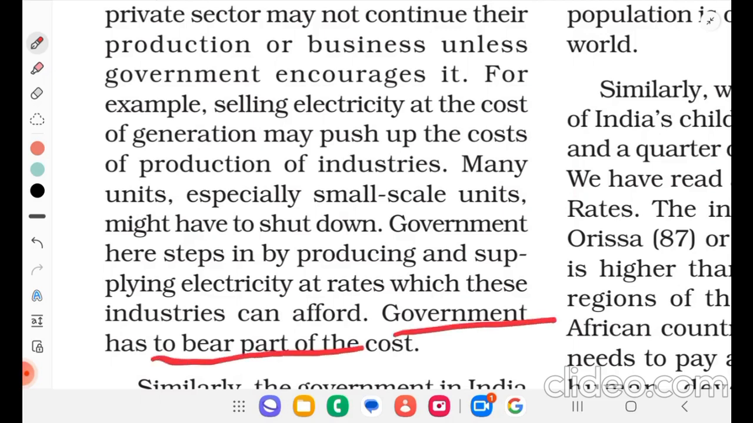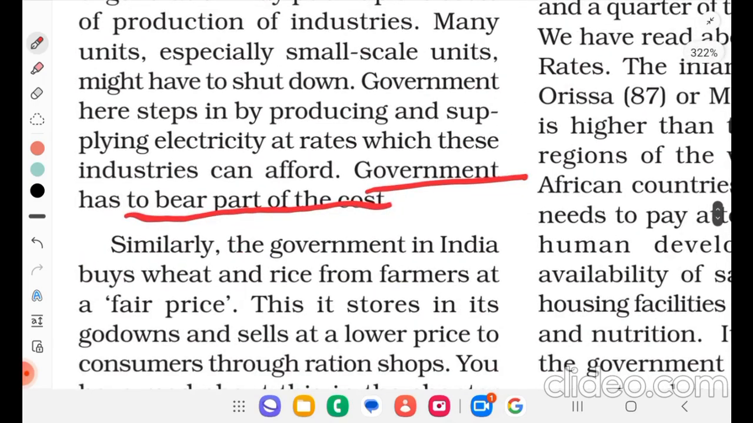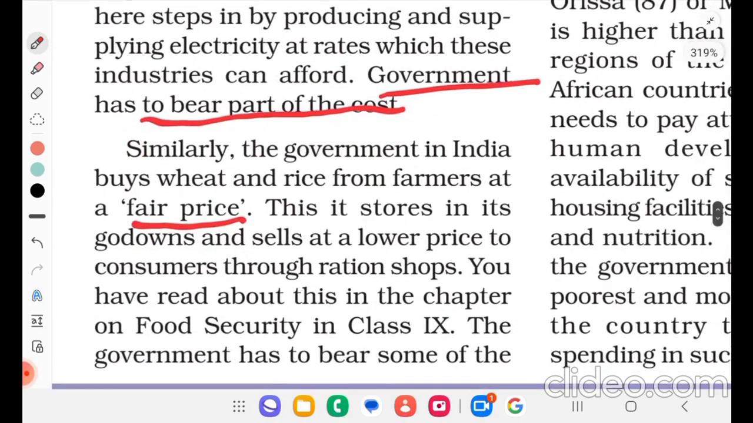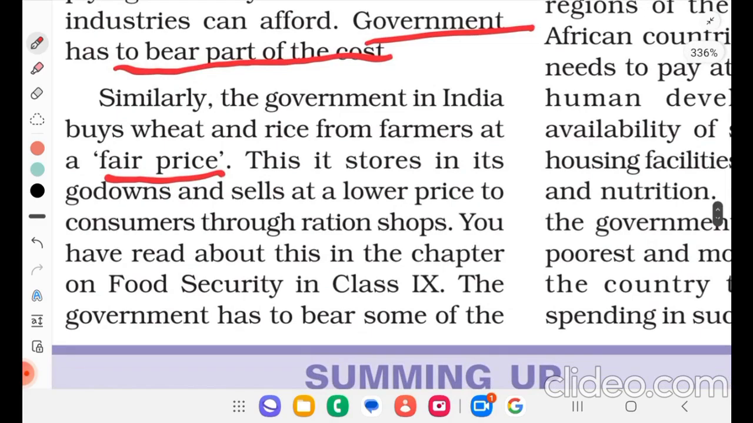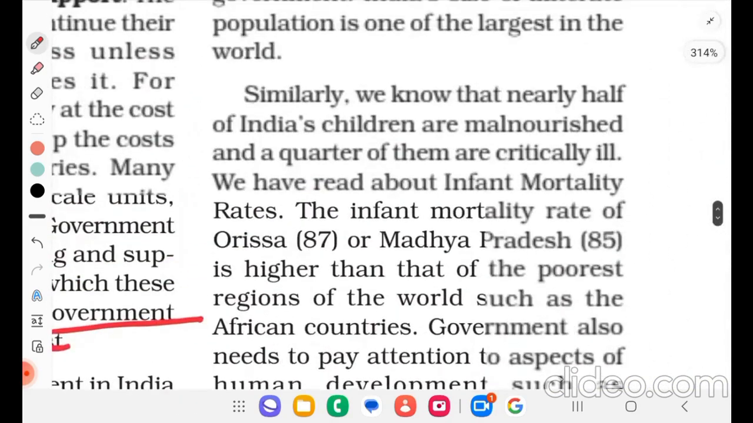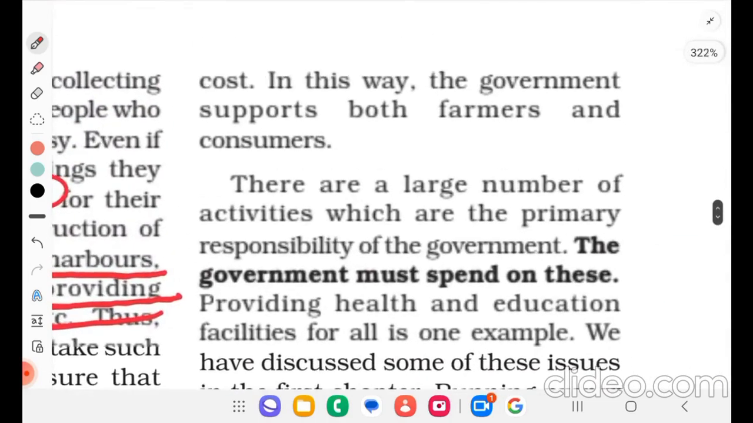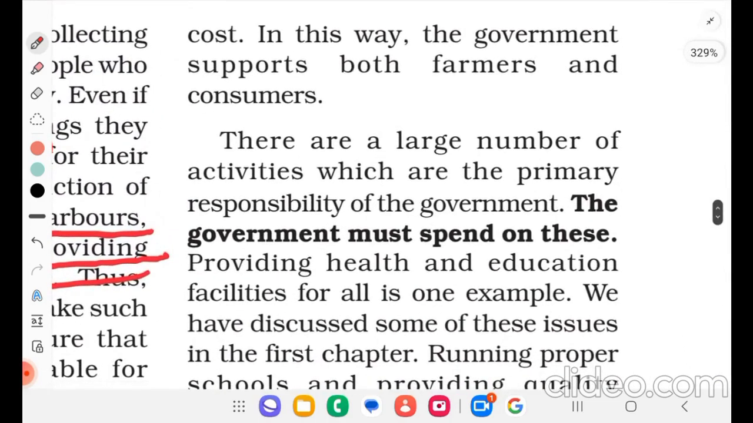Similarly, the government in India buys wheat and rice from farmers at a fair price. It stores it in its godowns and sells at a lower price to consumers through ration shops. You have read about this in the chapter on food security in class 9th. The government has to bear some of the cost. In this way, the government supports both farmers and consumers.